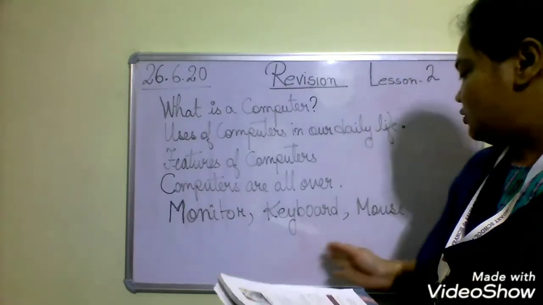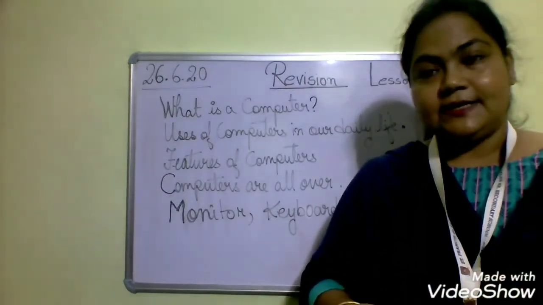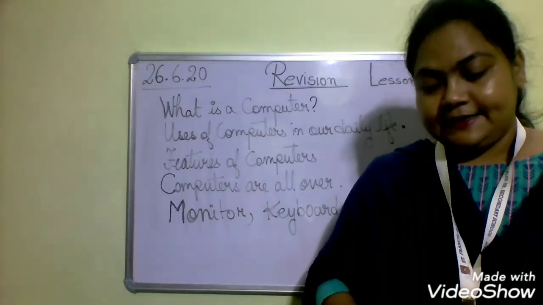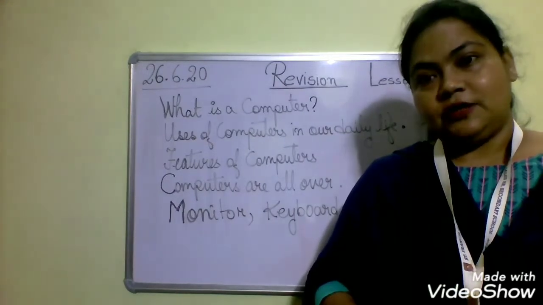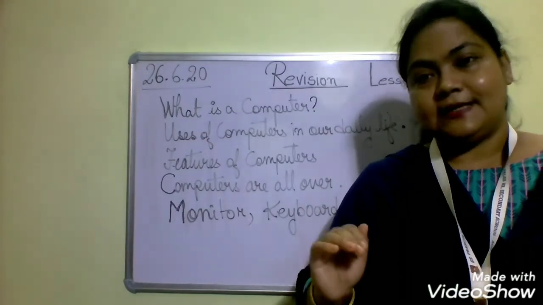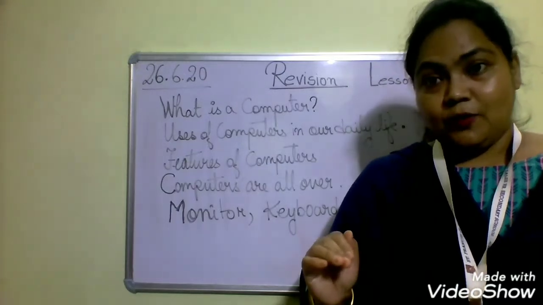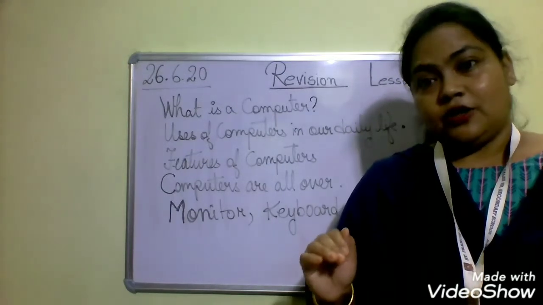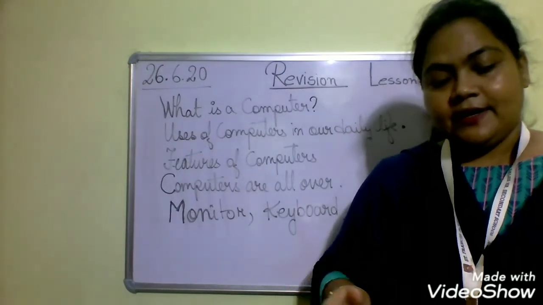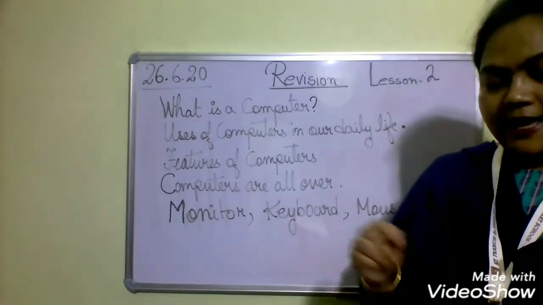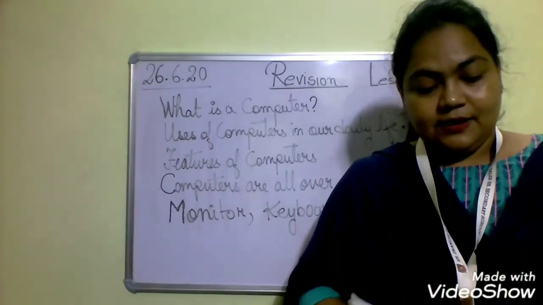Okay, then comes what is a mouse. A mouse is a pointing device that selects items on the computer screen. It helps us to select the items on a computer screen. Okay, these are the things we have discussed, and now we are going to discuss the glossary part.